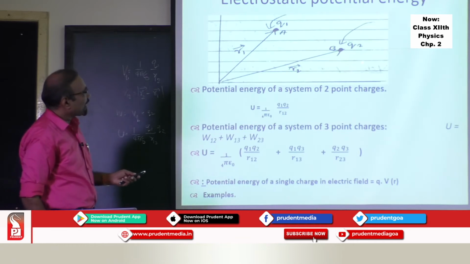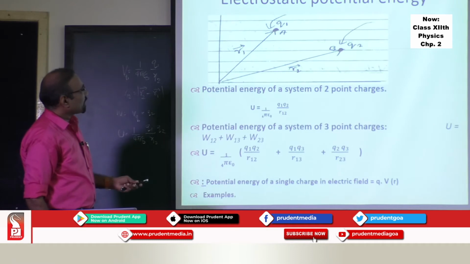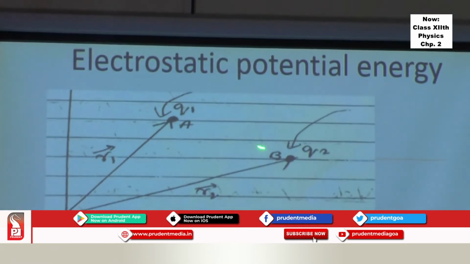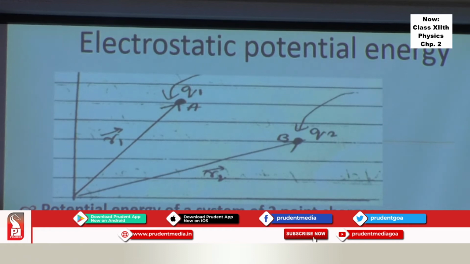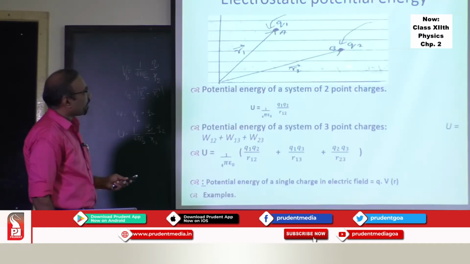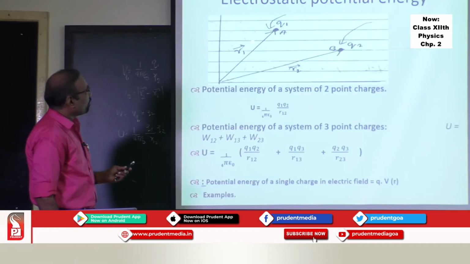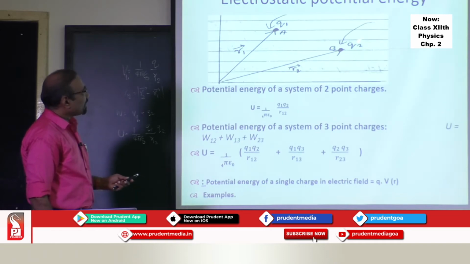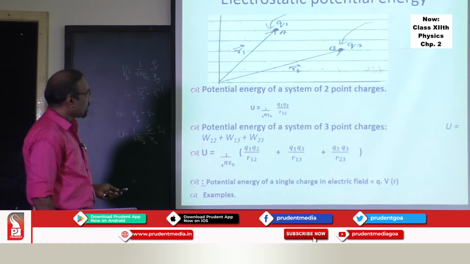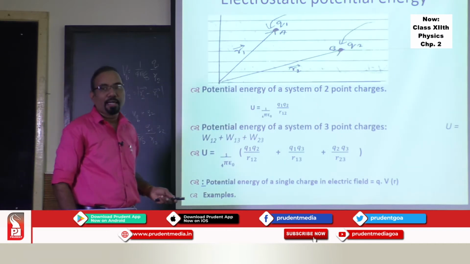So if I bring another charge here, having some position vector R3 bar, then first you have to do work bringing a charge Q2 and depositing it at this point. That will be W12. Then you are bringing another charge and putting it somewhere. You have to do work against this field first, that is W13, and then again work against the field of charge Q2, that is W23. If you substitute all these components, you will get the potential energy expression for the three particle system.